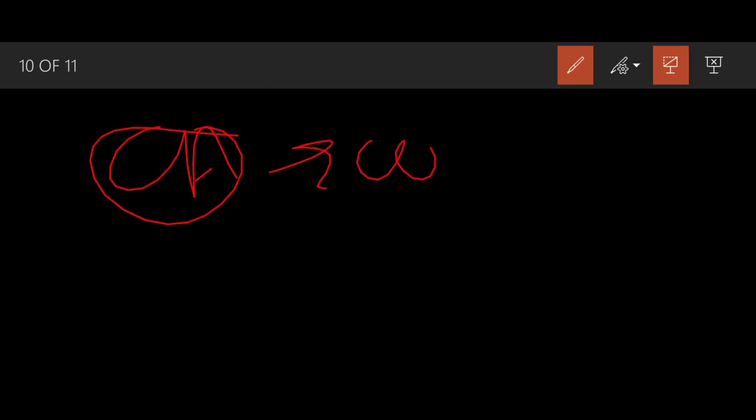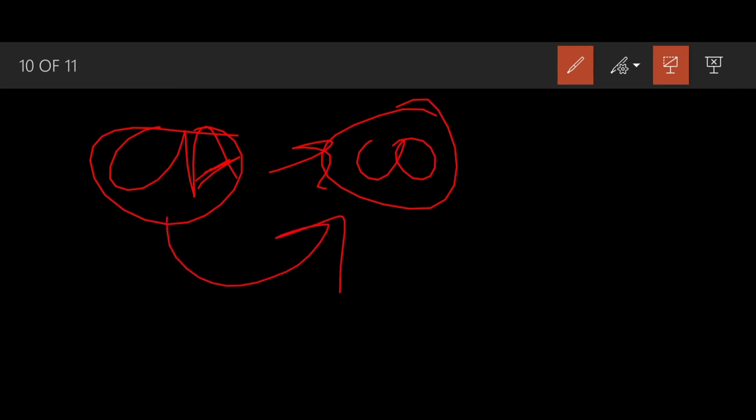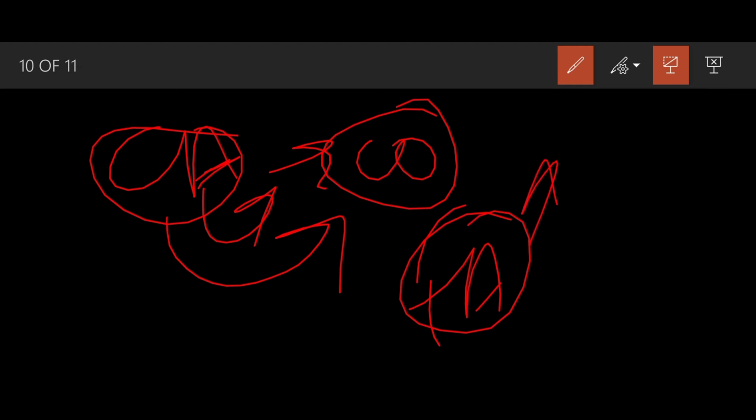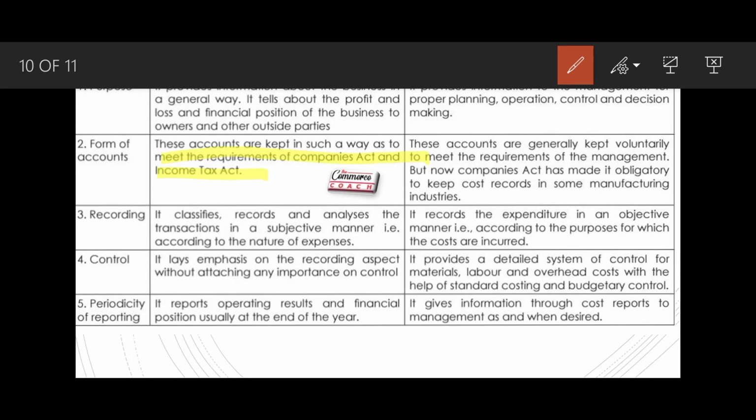Let me also tell you that cost accounting is optional for all companies, but there is a limit for cost audit, though usually the limit is too high. So cost accounting is optional for companies and small businesses, but it tells many things. Financial accounting is mandatory as per the Income Tax Act, because even a single taxpayer has to file his ITR, he has to prepare his account, and the account will be prepared as per financial accounting principles.